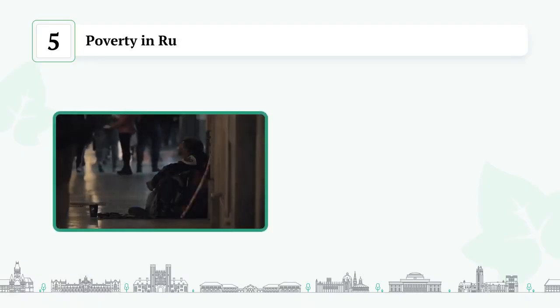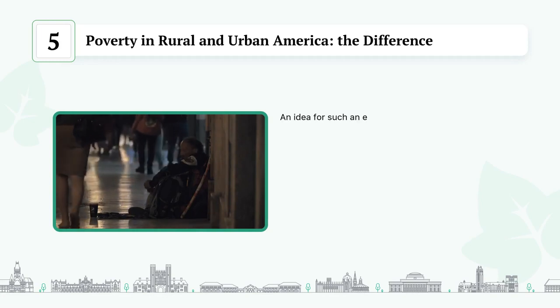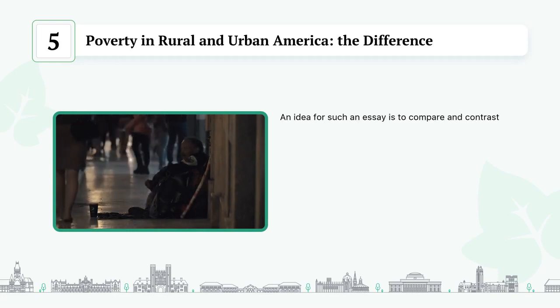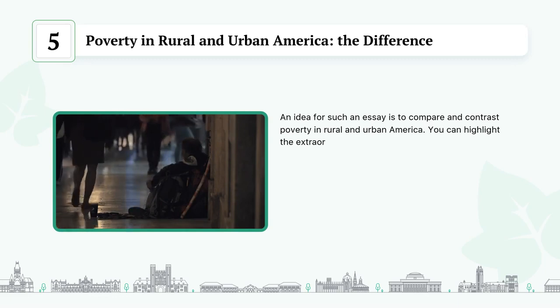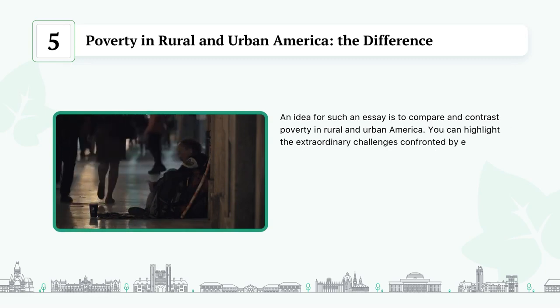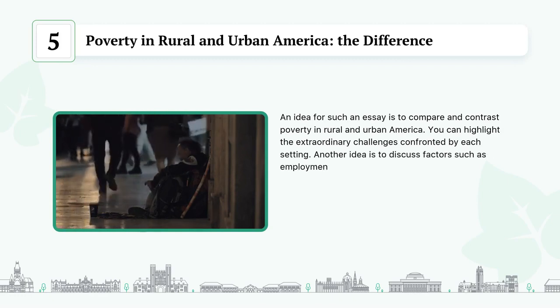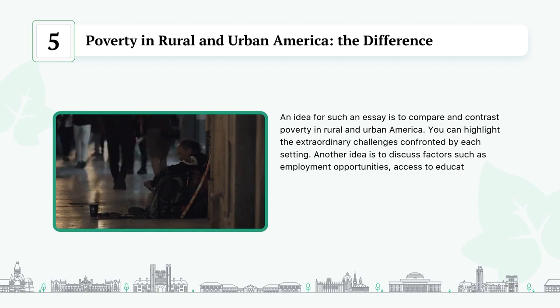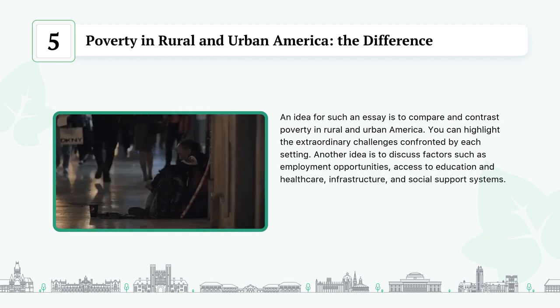Poverty in rural and urban America, the difference. An idea for such an essay is to compare and contrast poverty in rural and urban America. You can highlight the extraordinary challenges confronted by each setting. Another idea is to discuss factors such as employment opportunities, access to education and healthcare, infrastructure, and social support systems.